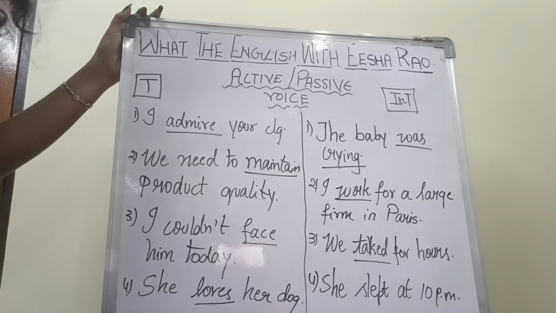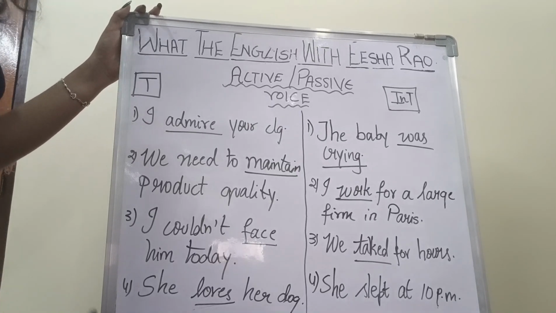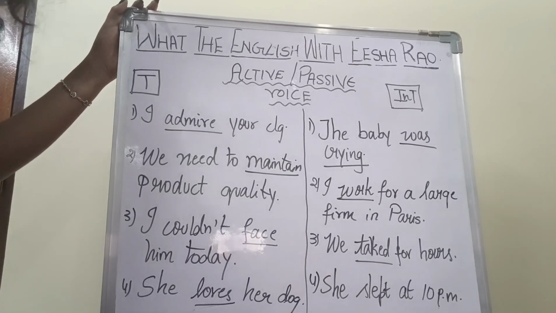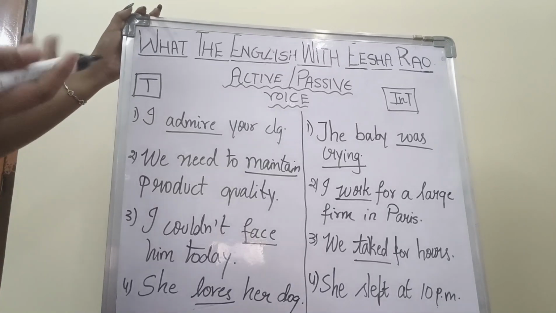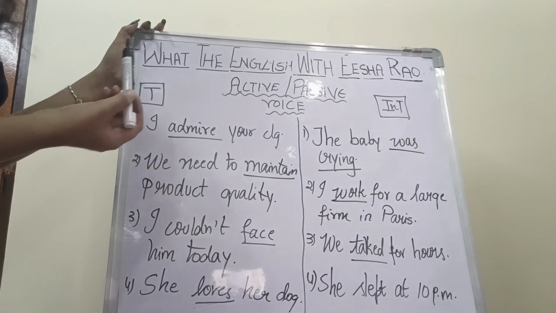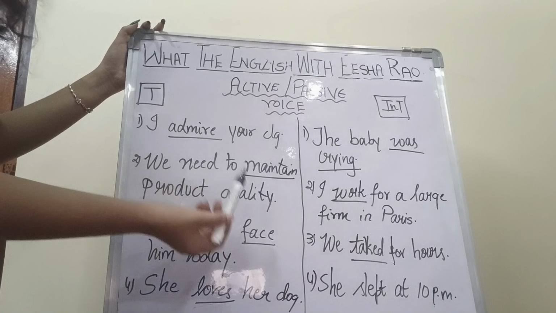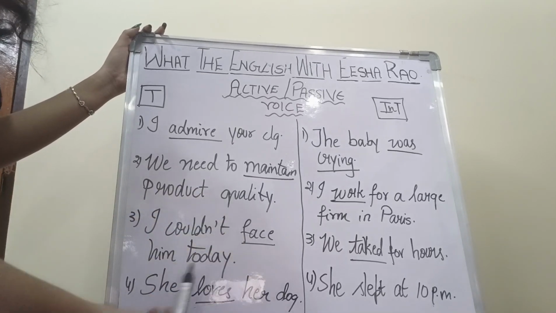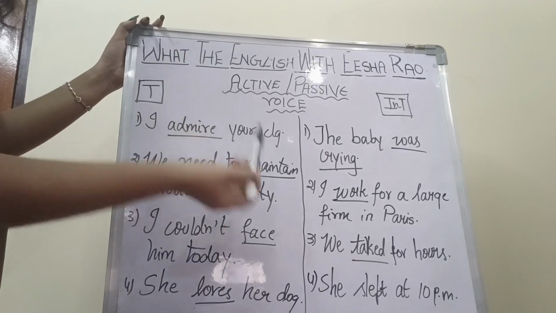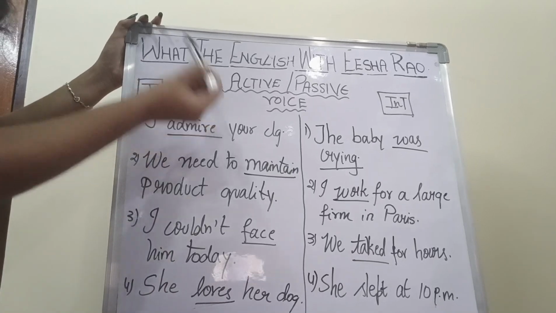Here are the examples for transitive and intransitive verbs. This is necessary because you should know what is a transitive and intransitive sentence when you convert a sentence from passive to active, or active to passive. Here, the examples of transitive verbs are: I admire your college. We need to maintain product quality. I couldn't face him today. She loves her dog. Here the verbs admire, maintain, face, loves are called transitive verbs.